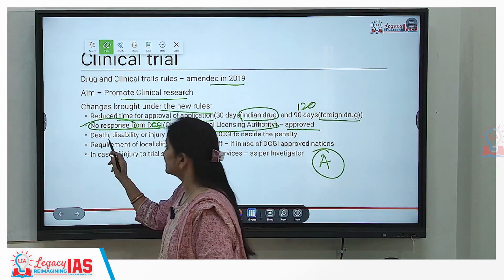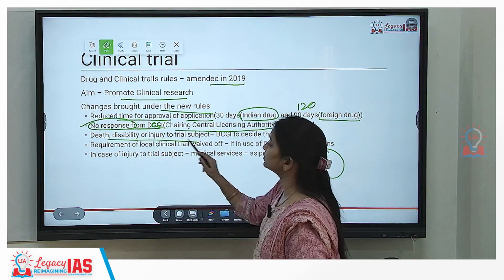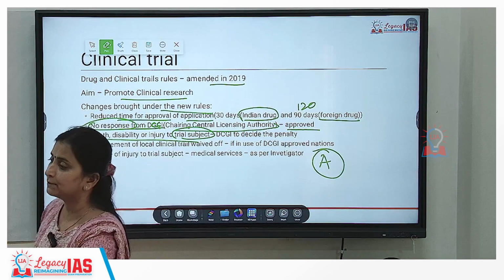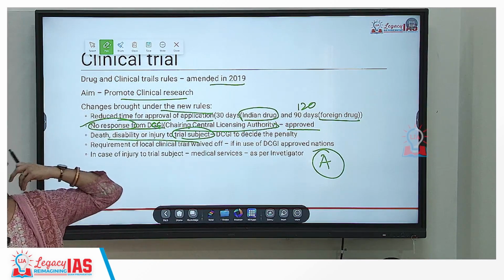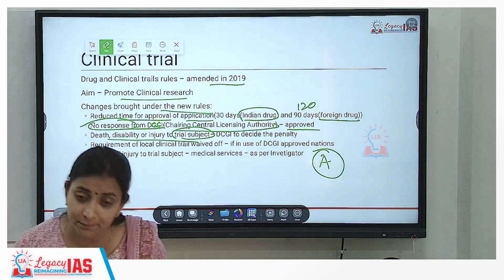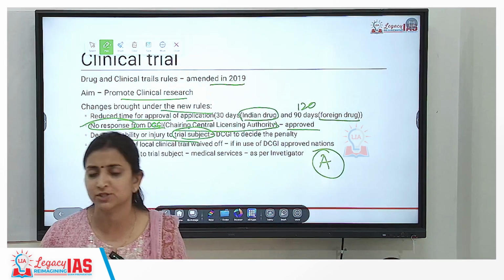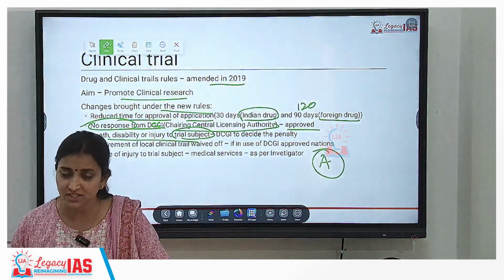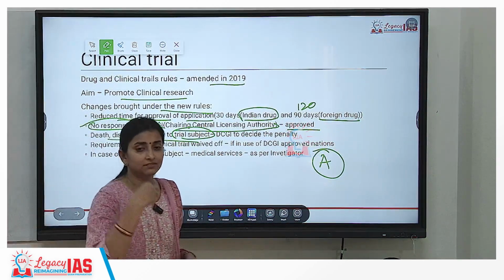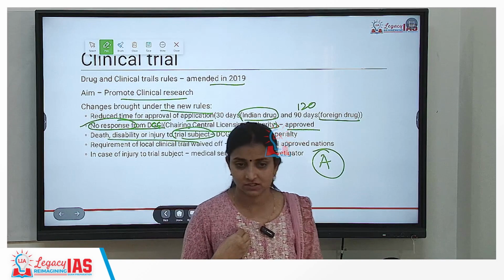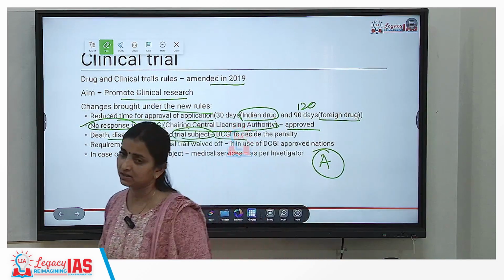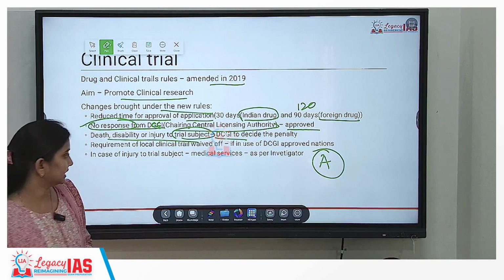Plus, death, disability or injury to the trial subject के लिए, what will be the penalty that has to be paid by the pharma company? For example, clinical trial has been carried out with respect to a diabetes का drug, ठीक है? And if a person suffers from, let's say, the inflammation of some part of the body, so this is an injury to the trial subject. So in that case, the pharma company will have to give some kind of compensation, ठीक है? How much will be the compensation amount? That is to be decided by the Drug Controller General of India, okay?